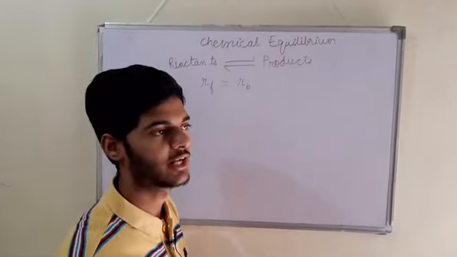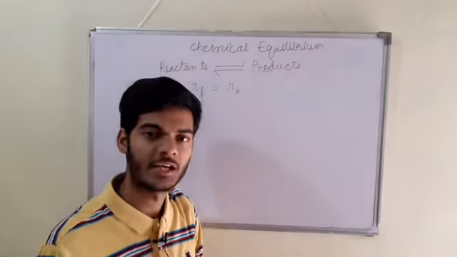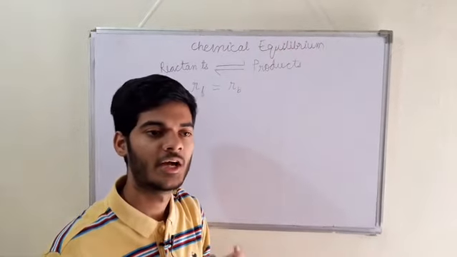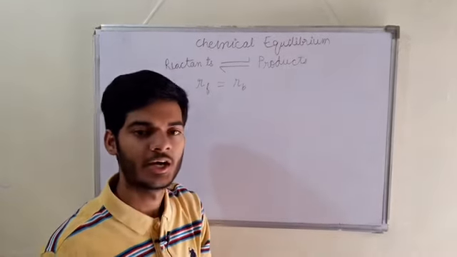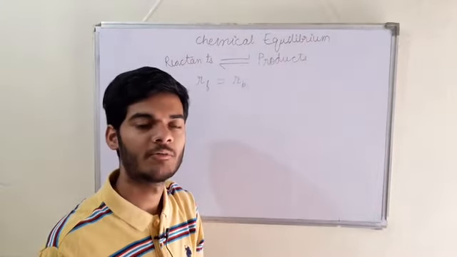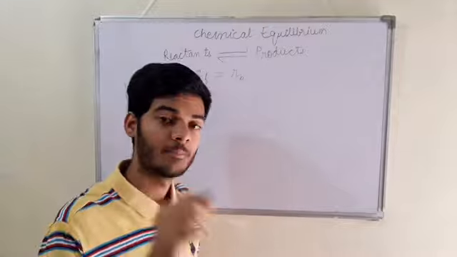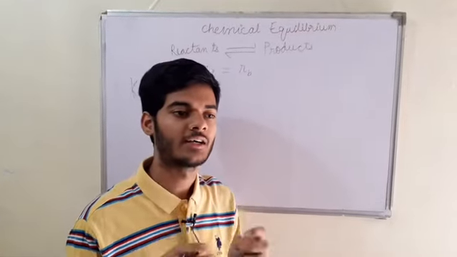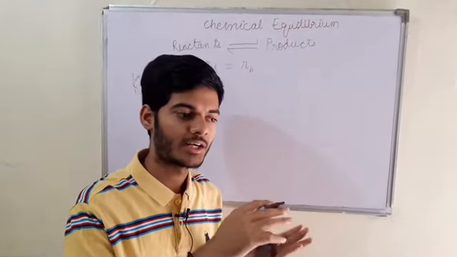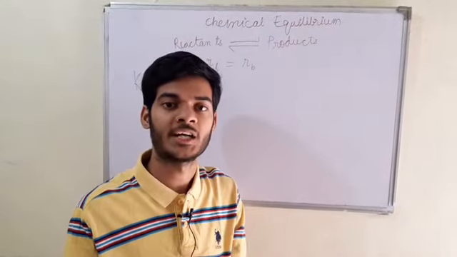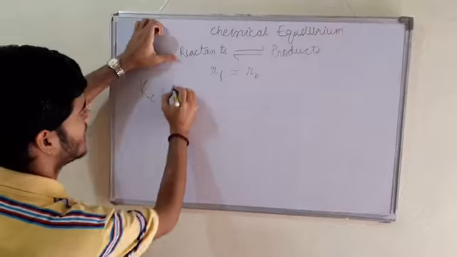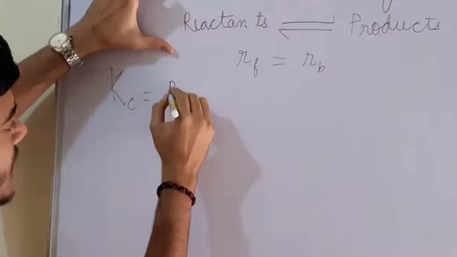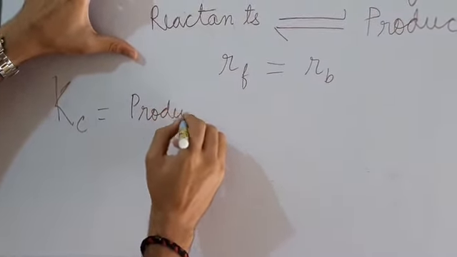At equilibrium, people think, which is a misconception and a myth, that the amount of reactant and amount of product become equal at equilibrium, which is not true. Please pay attention to my point: the amount of product and amount of reactant become constant and not equal at equilibrium.